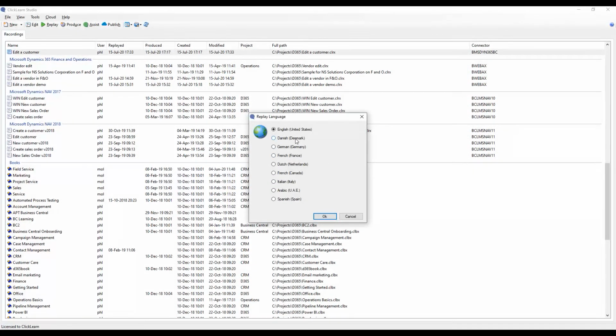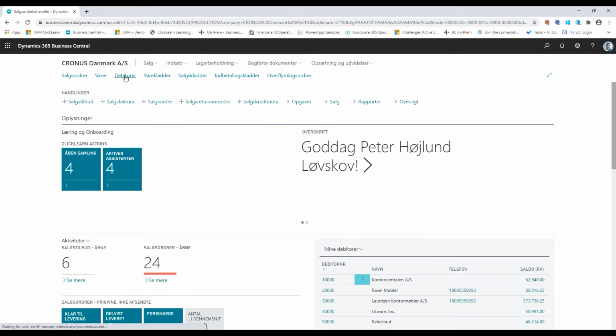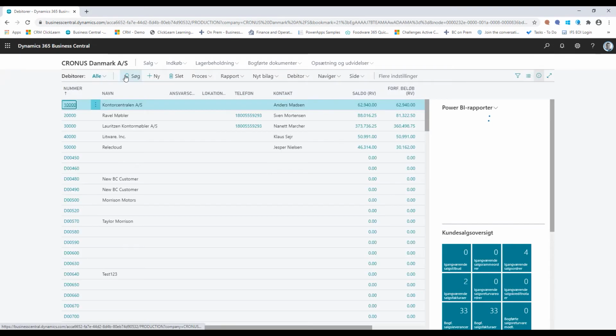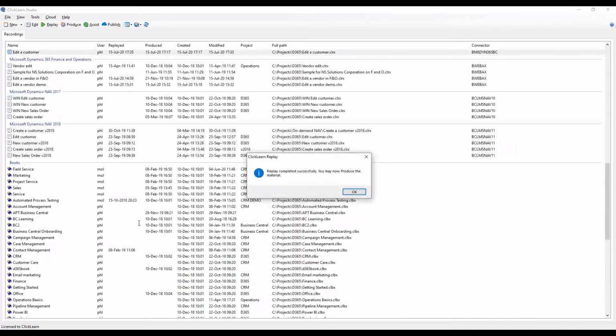I want to do this in Danish, and as I click on OK, ClickLearn will go into the background and turn on the replay function. Of course you cannot see me not touching the mouse or the keyboard, but you will notice that the cursor will jump through the processes instead of moving seamlessly through the screen. So here it jumps up to D365, which is customer in Danish. It will move down to my customer number 10,000, and automatically it captures all of the steps here. So while I have created my first initial recording and set it up how I wanted in the editor, I can now hit replay, go out, grab a cup of coffee, and ClickLearn will automatically update all of this.